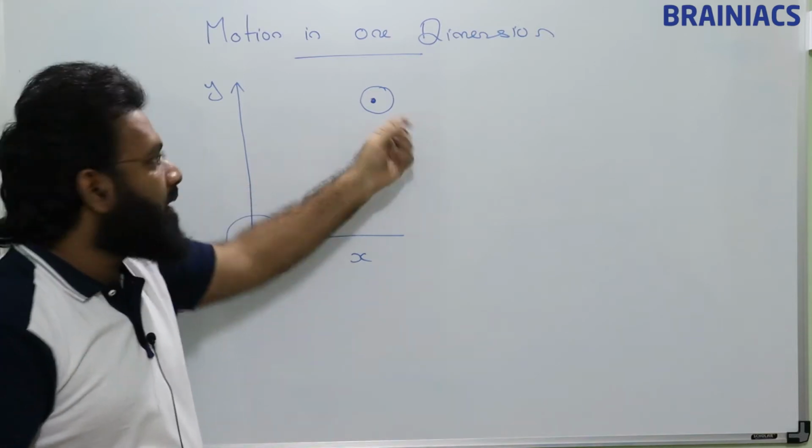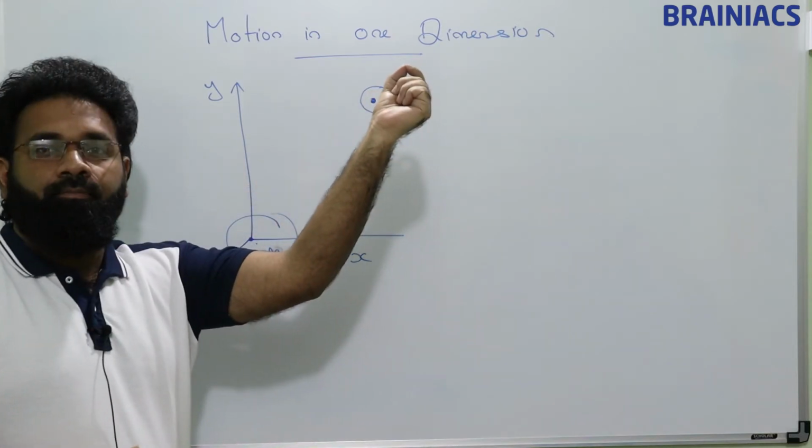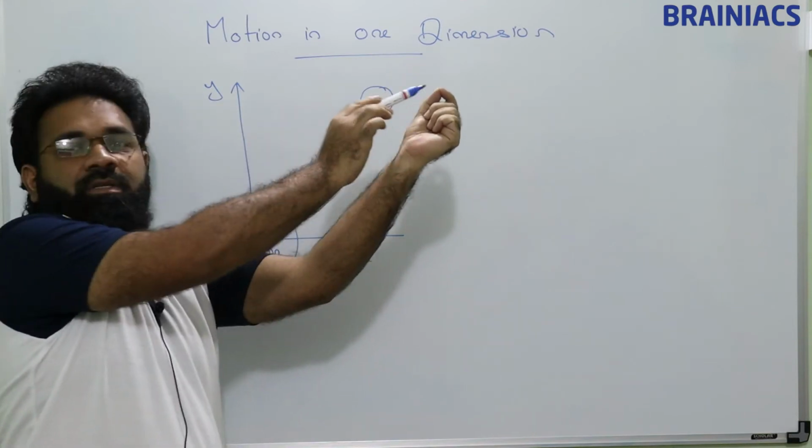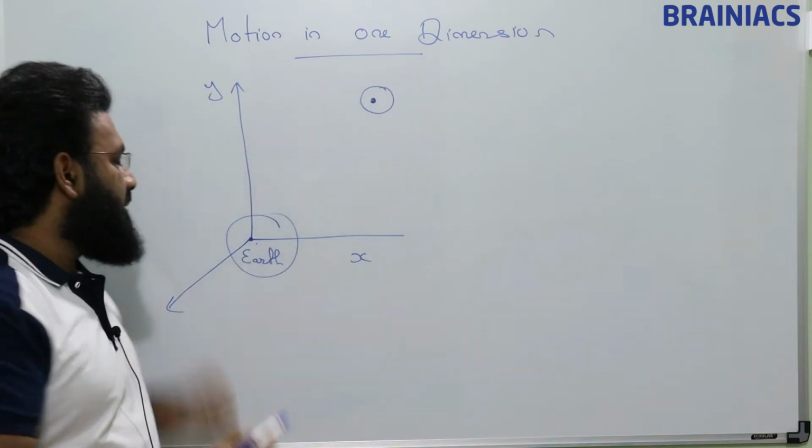It need not be like that. It can be like here. So this distance is nothing but z.